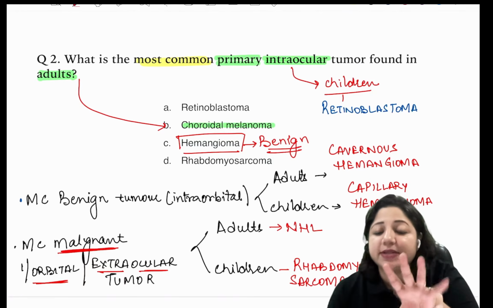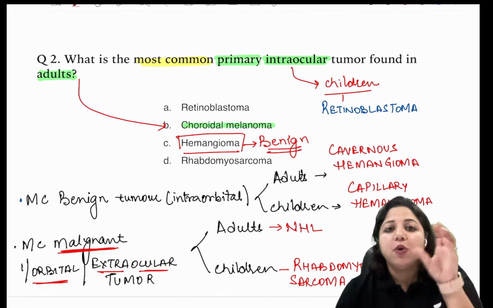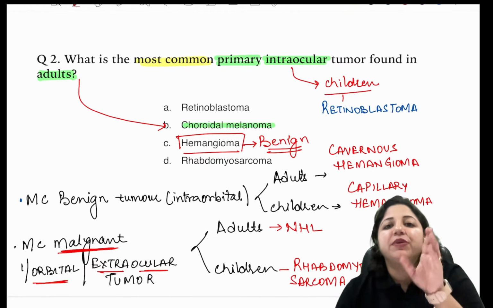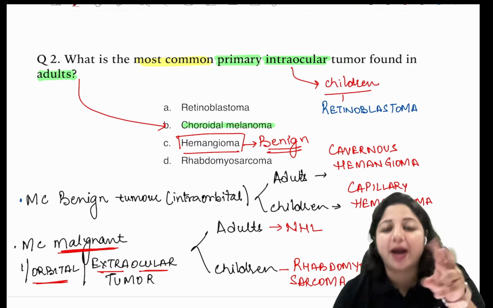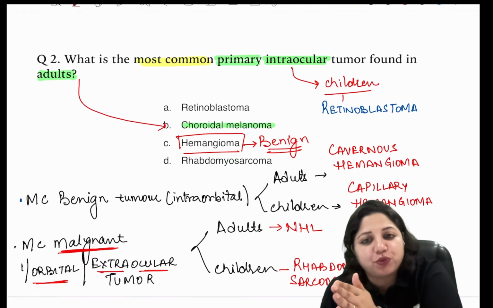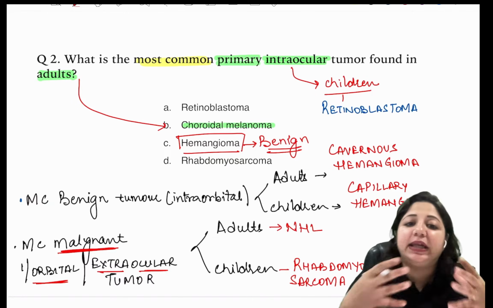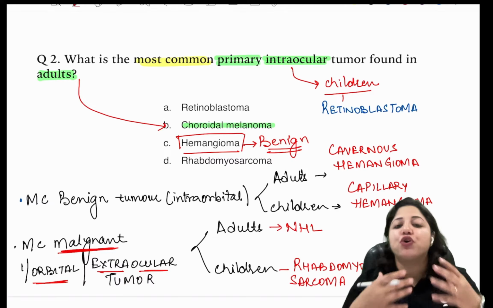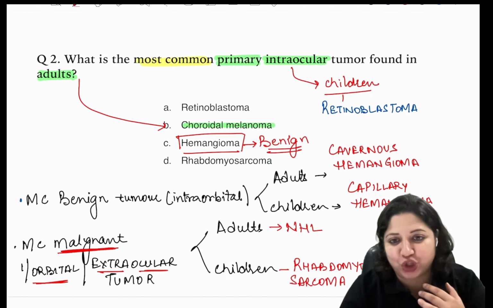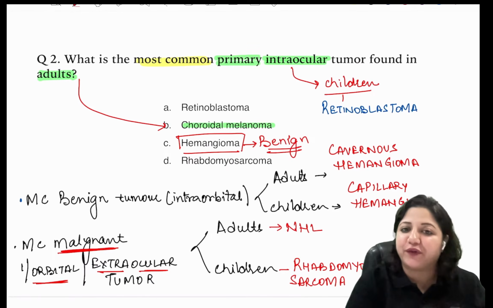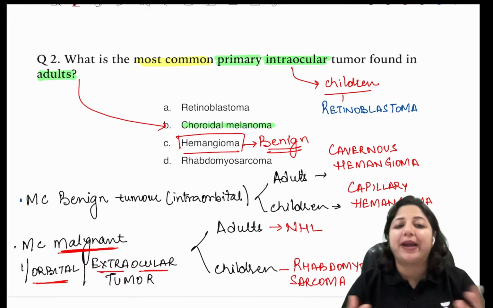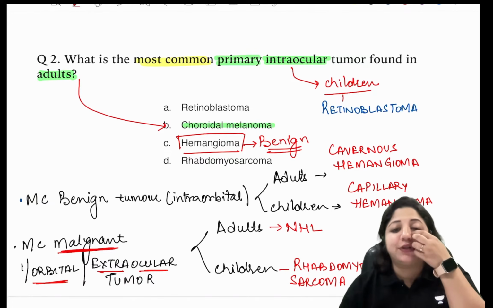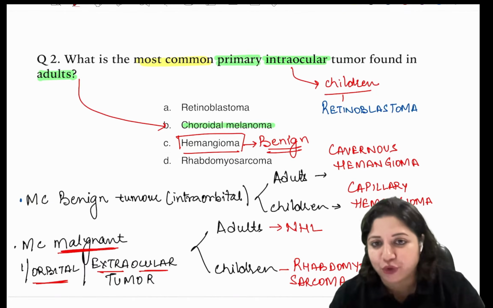Is this slide clear? This is a very, very important thing. The most common primary intraocular tumor in adults is choroidal melanoma; in children, it is retinoblastoma. Benign intraorbital or extraocular is always hemangiomas: in adults, cavernous; in children, capillary. Malignant intraorbital or extraocular in adults is non-Hodgkin's lymphoma, and in children is rhabdomyosarcoma.